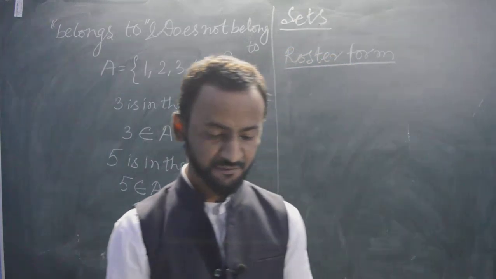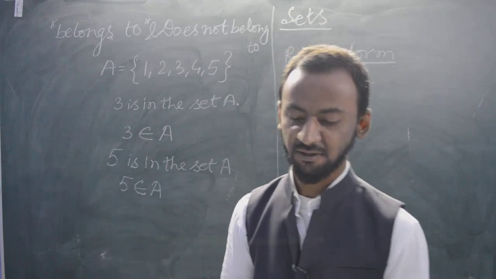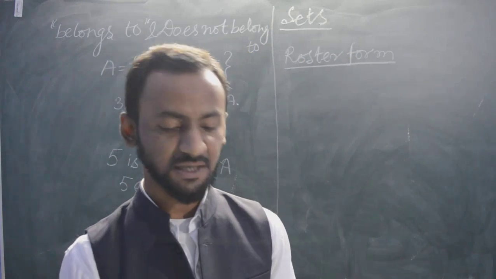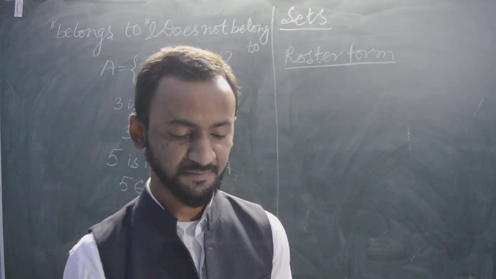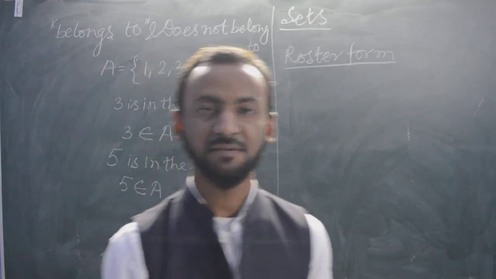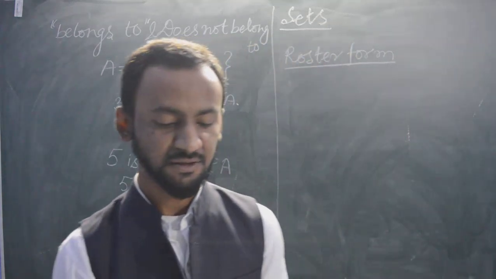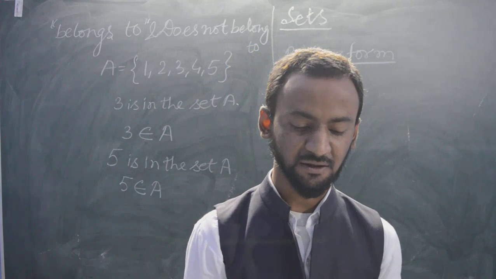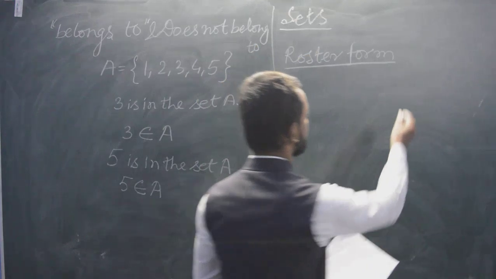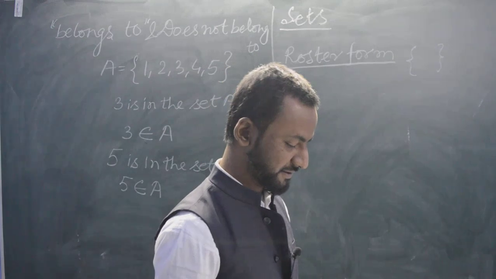Roster form. All the elements of a set are listed. The elements are separated by commas and are enclosed within curly braces. I will repeat myself again. All the elements of a set are listed. The elements are separated by commas and are enclosed within curly braces. Curly braces, you know. This is curly braces or curly bracket.